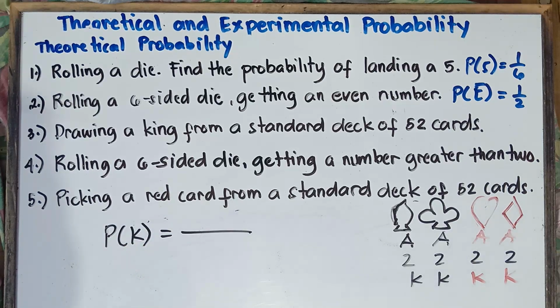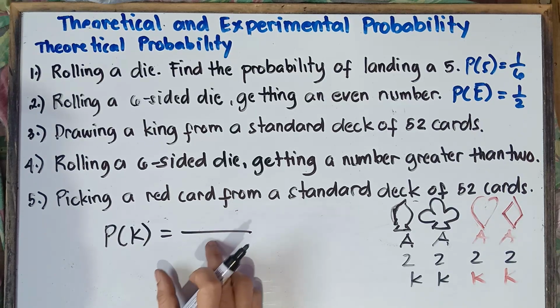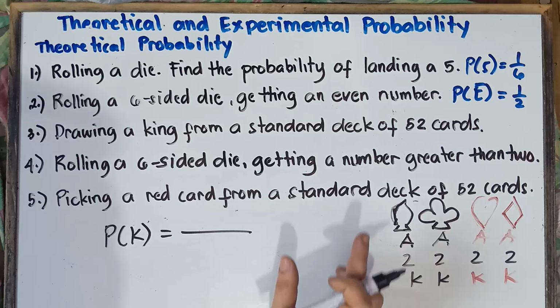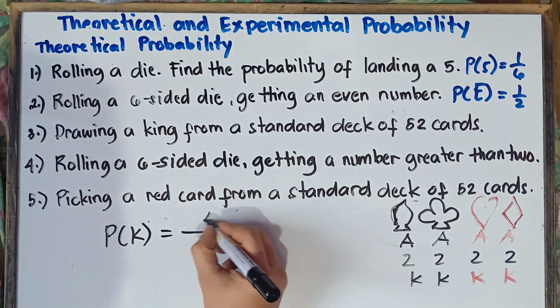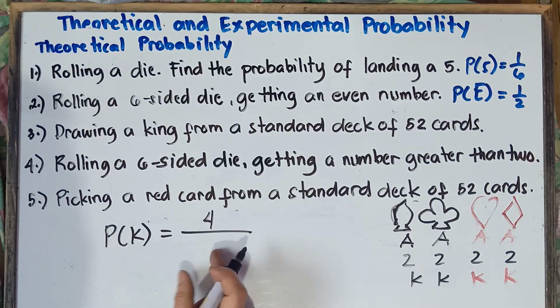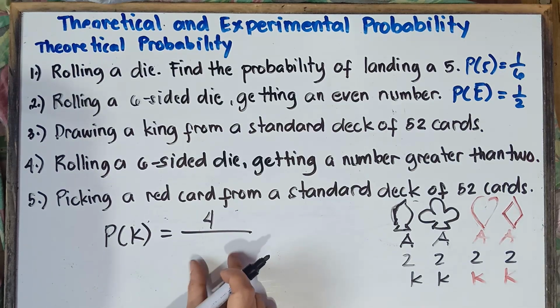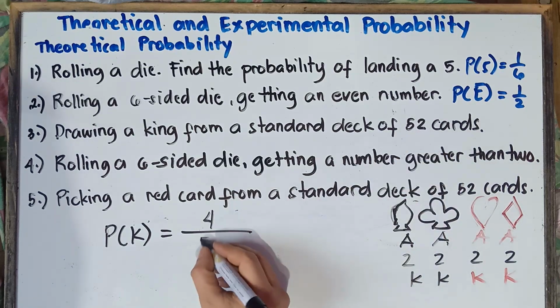So the number of favorable outcomes, the thing that you want to achieve: how many kings with regards to 52 cards? We have 4 kings. So therefore, on the numerator, there will be 4. And then on the denominator, how many cards? Total number of cards? That's correct, there would be 52.